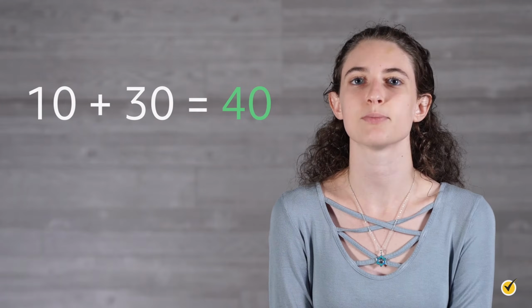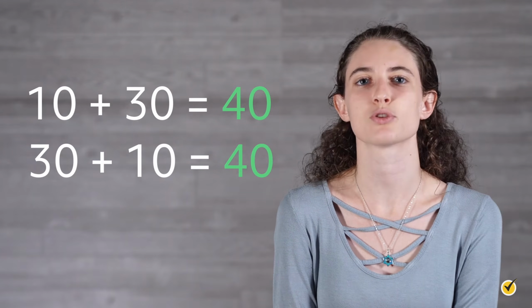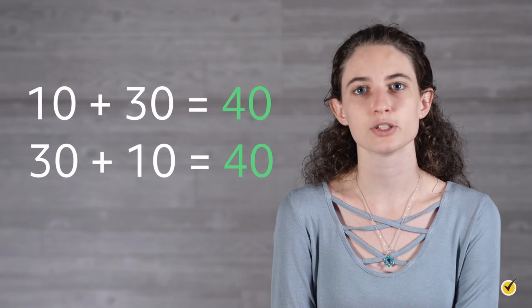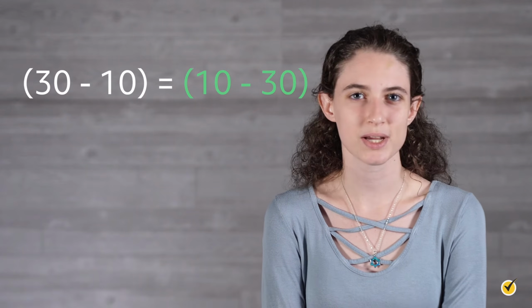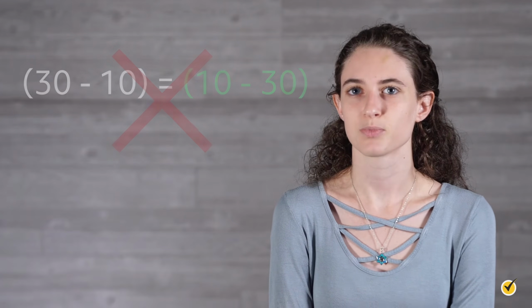It is important to notice that when using addition, the order of the values does not matter. For example, 10 plus 30 is the same as 30 plus 10. The placement or arrangement of the values has no effect on the outcome. Both arrangements would equal 40. However, the same is not true for subtraction. Does 30 take away 10 mean the same thing as 10 take away 30? Clearly not. We can see that the order matters when dealing with a situation involving subtraction.